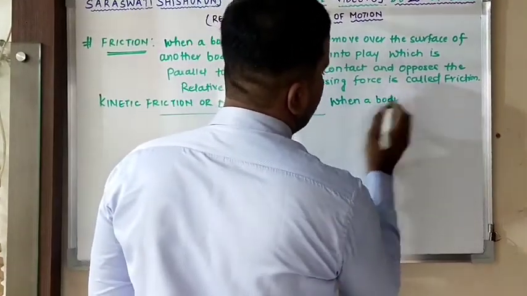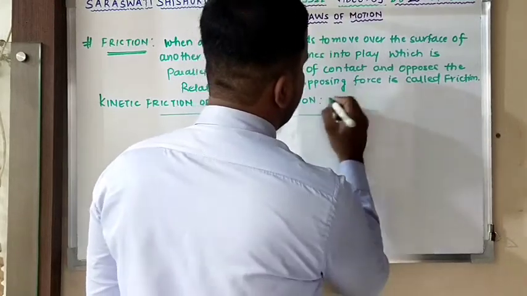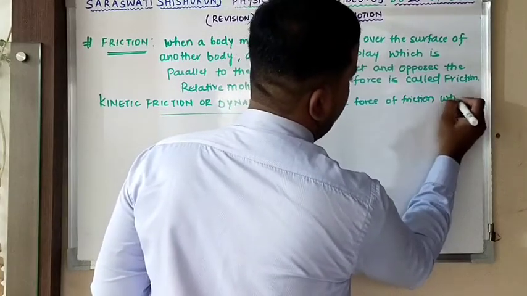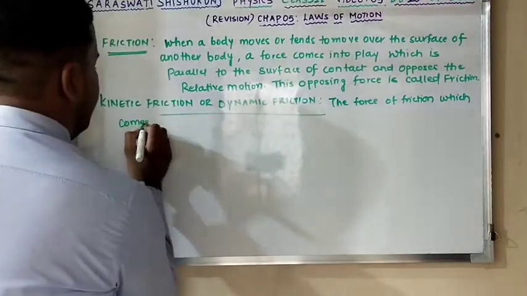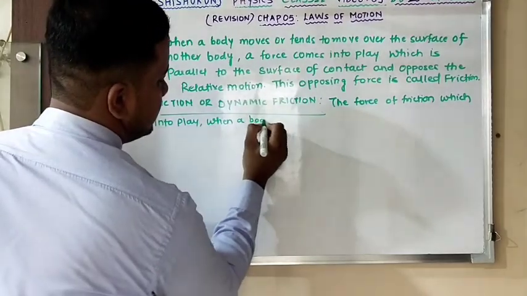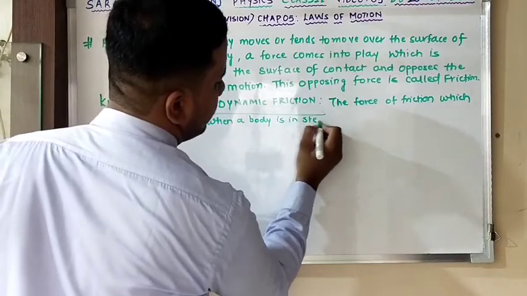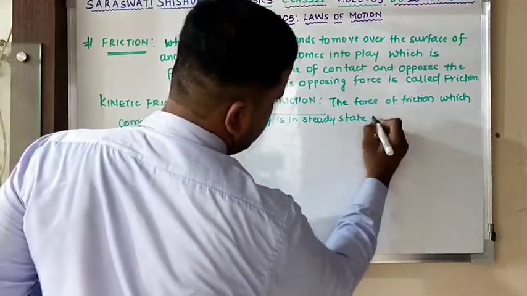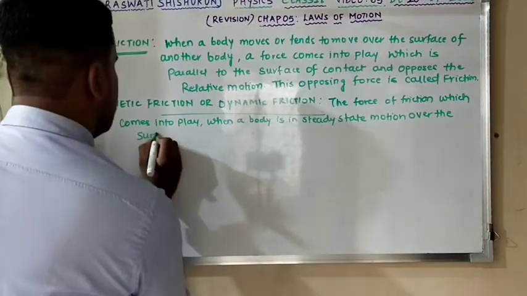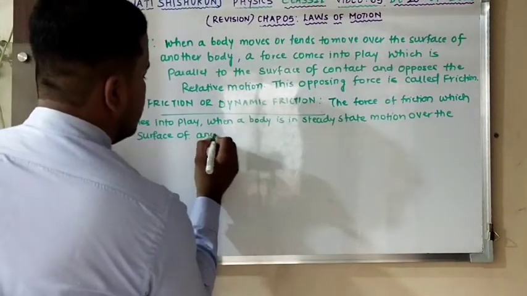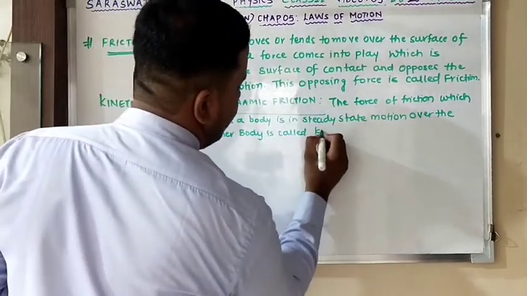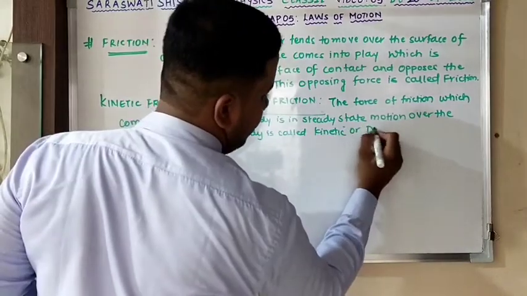the force of friction which comes into play when a body is in steady state motion over the surface of another body is called kinetic, or another name is dynamic friction.